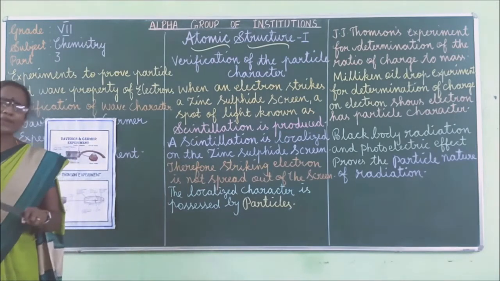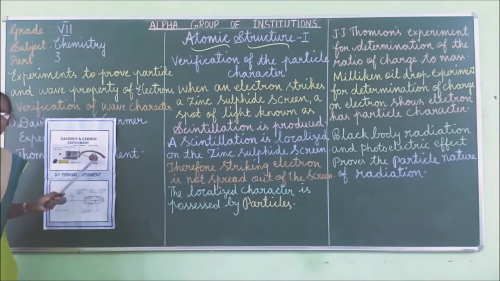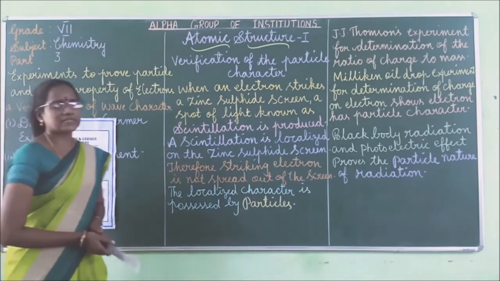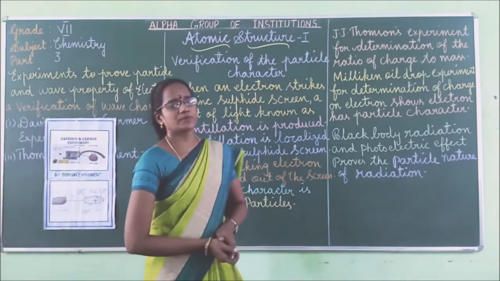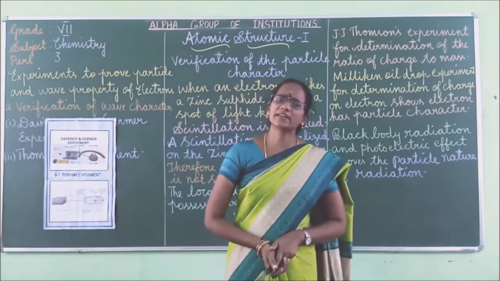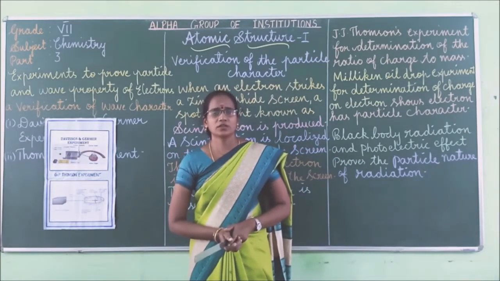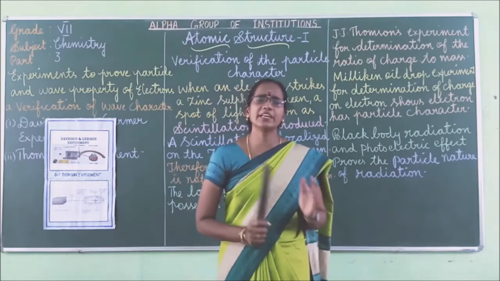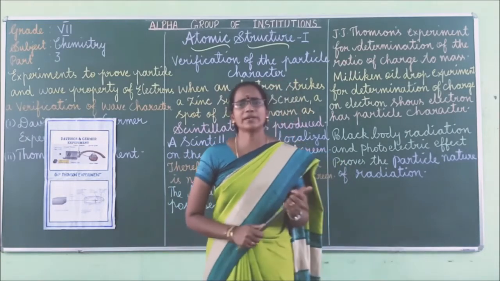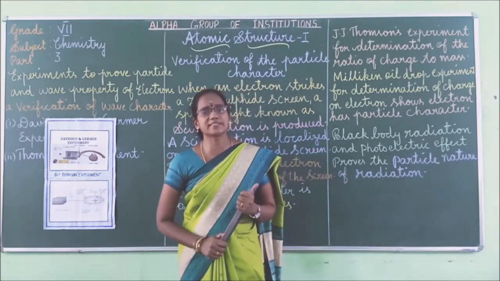Why is nickel crystal particularly used in the Davison and Germer experiment? Nickel crystal is used because nickel is a hard silver white metal, and it forms cubic crystals.